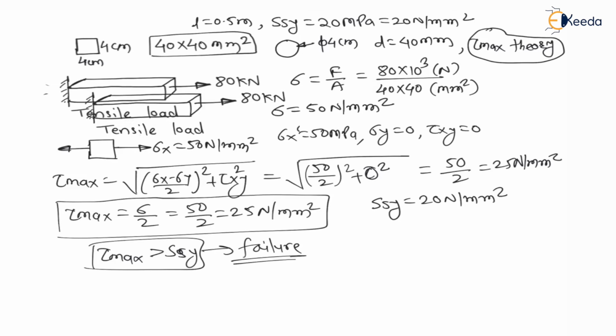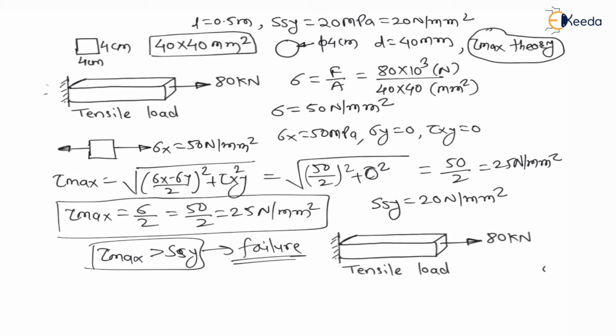Now let us understand this compressive bar. Here, if I consider a compressive load, let us consider compression of 80 kilonewton. For compression of 80 kilonewton, there will be a compressive stress, which is again equal in magnitude to the tensile stress, because the area is the same.